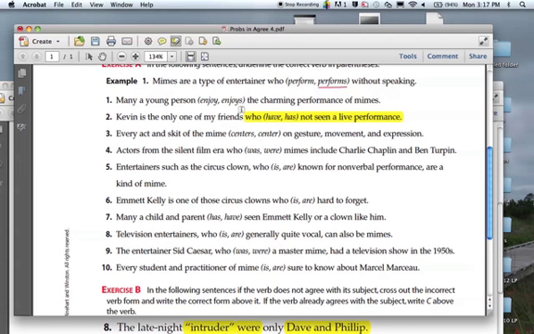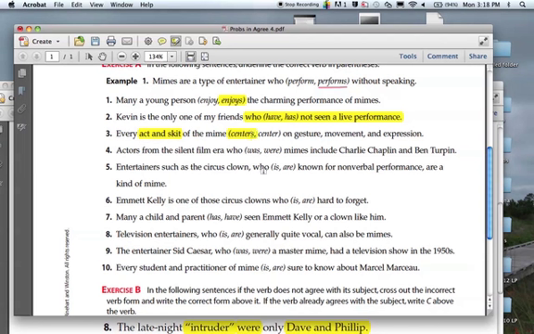Okay? I think it's a pretty easy rule. Hopefully you all could catch that. I'll do it again the next one we see. Many a. We already talked about this. Many a is always singular. Enjoys. Every act and skit. Well, we're not going to do that. Remember, whenever it's every or many a, it's singular. So even though this act and skit is plural because of the compound and, this every trumps that and makes it singular. Thus, you have to choose centers.